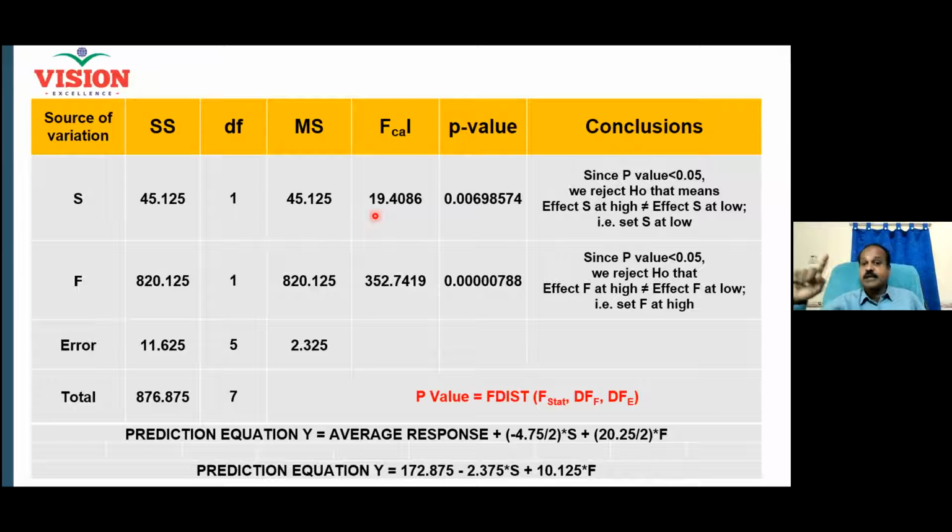Then that Z score I will compare with the standard normal distribution table value of Z score. If the calculated Z score is more than the table value of Z score, what will I do? I will reject the null. Am I correct? You remember our discussion? Yes. Calculated Z score, if it is more than the table Z score, I reject the null. And that will definitely appear in my p-value. How it will appear? My p-value will go below 5% whenever my calculated statistics exceeds the table statistics.